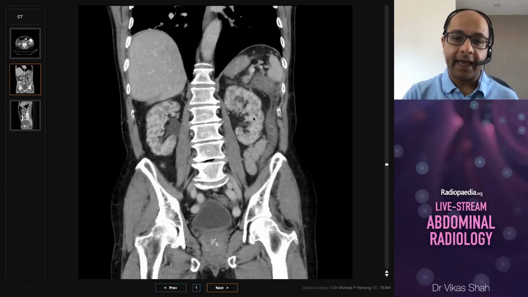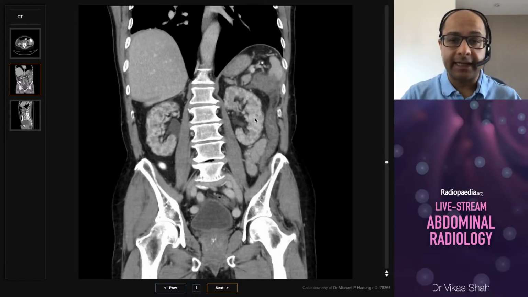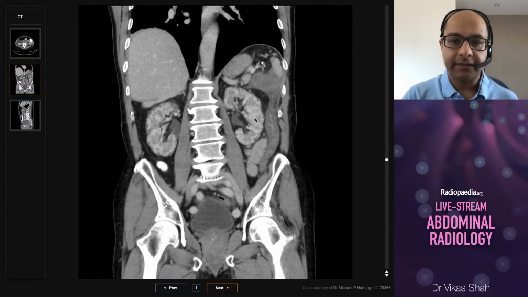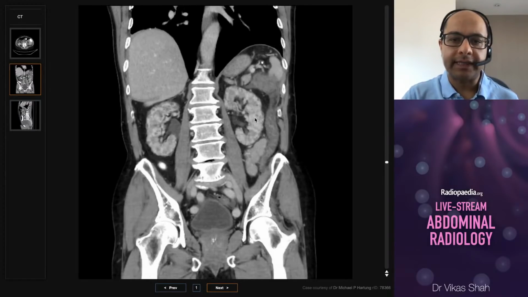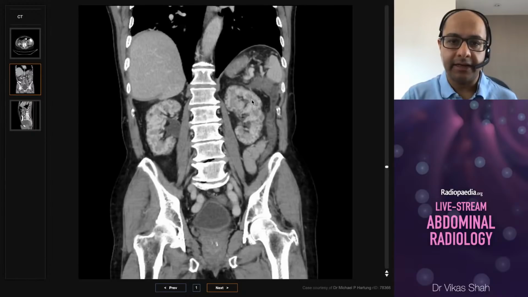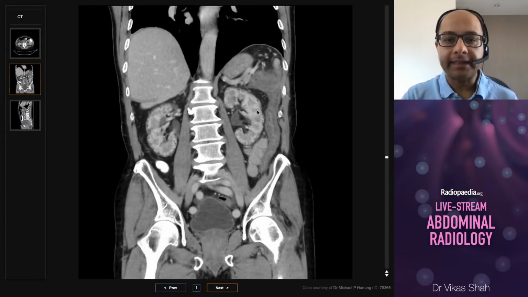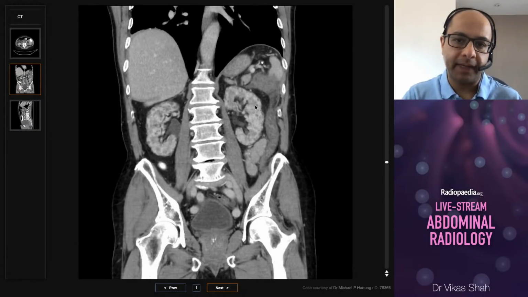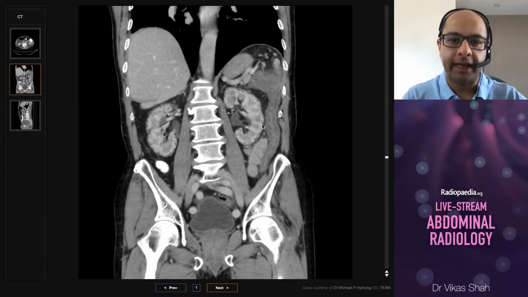So what's the differential here? Well, polycystic kidney disease, you'd often expect the kidneys to be larger than this. With medullary cystic disease, often what you see is that the cortex is thinned and the cysts are only in the cortex. Acquired cystic diseases, such as patients on dialysis, you'd expect fewer cysts than this, and the kidneys should be smaller in volume. So there's a very limited differential for this type of finding.